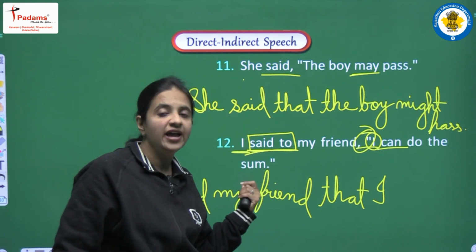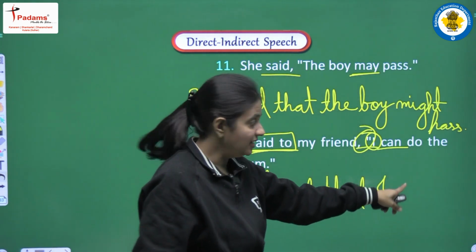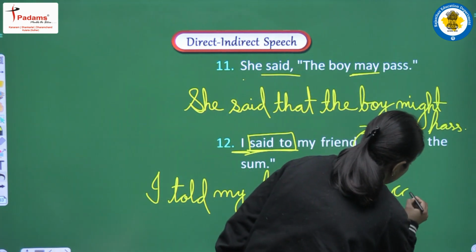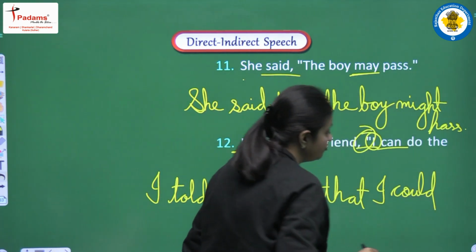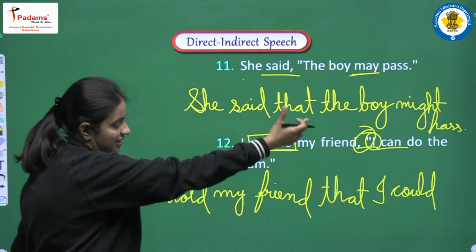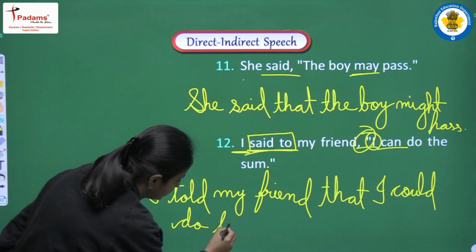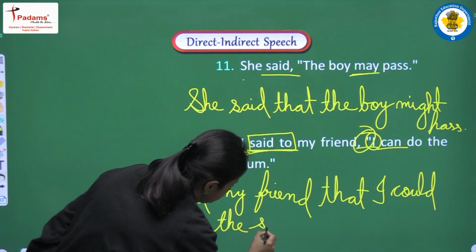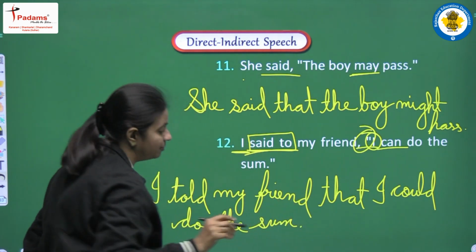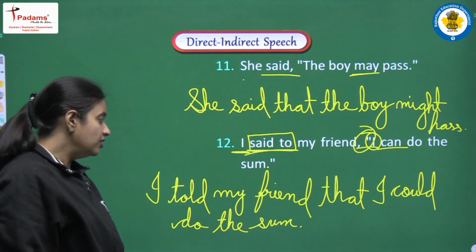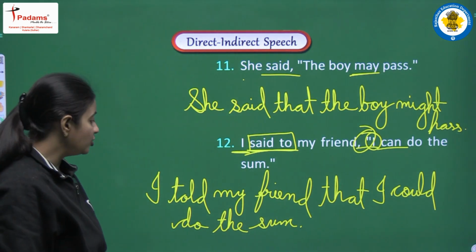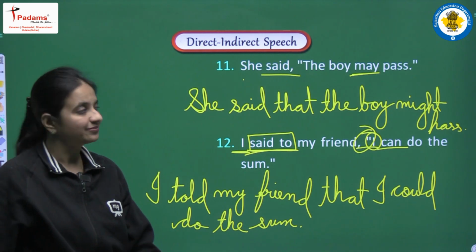Subject is also I. So for that I am writing I here. Can will be converted into could, that is the past form of can. Next we will write the same sentence, do the sum. So in this manner our complete sentence will be, I told my friend that I could do the sum.